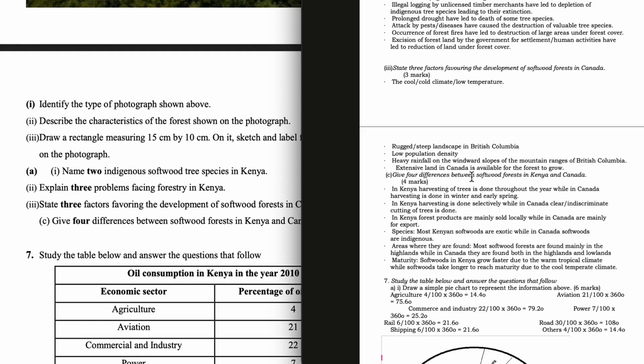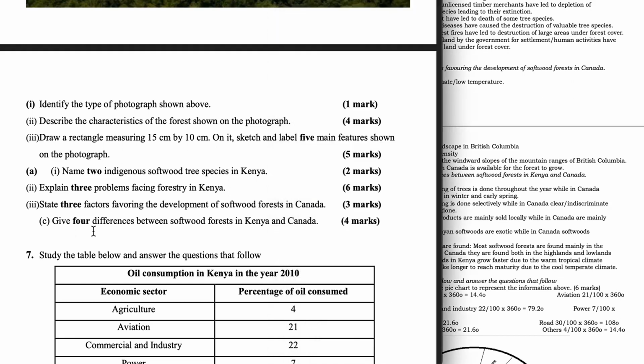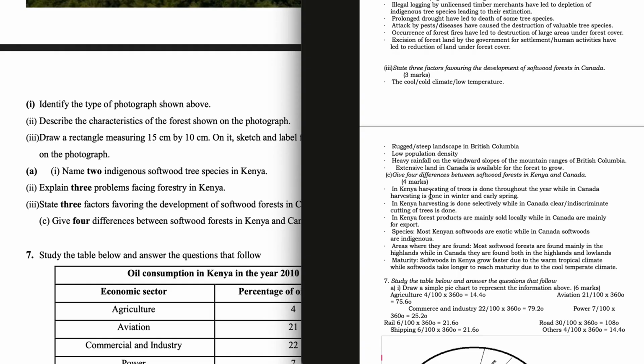Extensive land in Canada is available for forests to grow. Give 4 differences between softwood forests in Kenya and Canada. In Kenya, harvesting of trees is done throughout the year, while in Canada, harvesting is done in winter and early spring. In Kenya, harvesting is done selectively, while in Canada, discriminative cutting of trees is done.